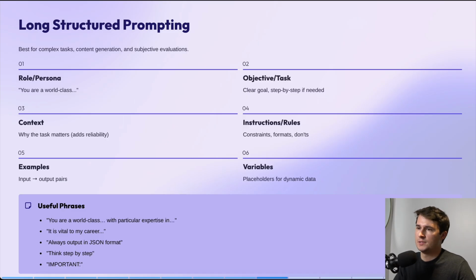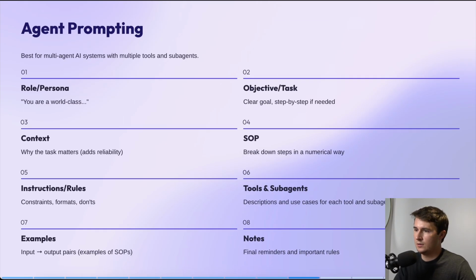Now for agent prompting, we are going to be using a long structured prompting framework, but it's going to be a little bit different, right? And this is best for multi-agent AI systems with multiple tools and sub-agents. So everything here is the same, except there are two additions.